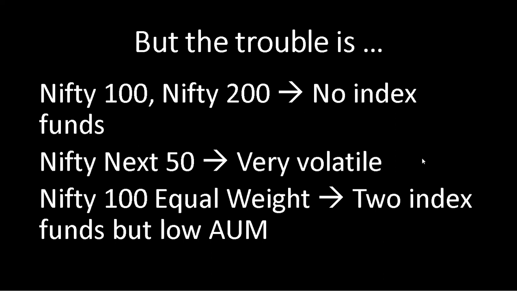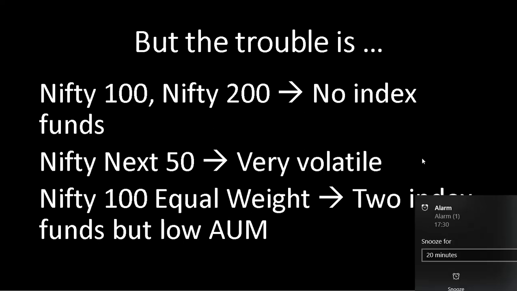The Nifty Next 50 index is an extremely volatile index, so it's very difficult for most investors to stomach. The Nifty 100 equal weight has got two index funds, one from Principal Mutual Fund and one from Sundaram, but they have very low AUM, and many people are not comfortable about investing in such index funds. So the solution is to choose 50% of Nifty 50 and 50% of Nifty Next 50.